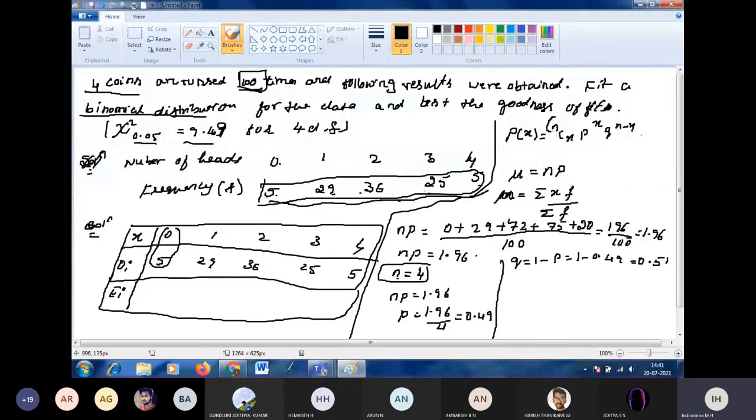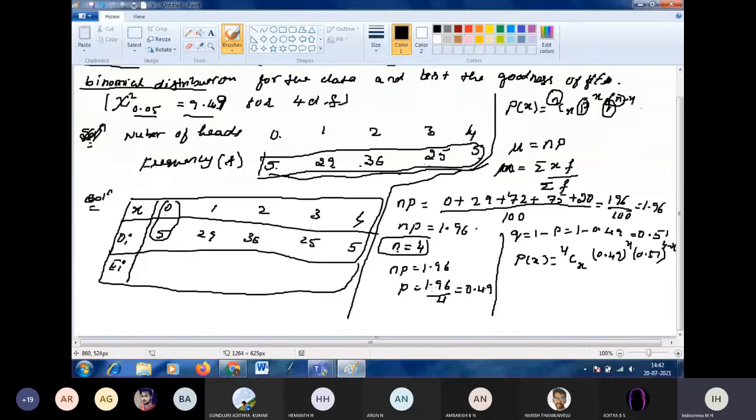Now I know the n value, the p value and the q value. Substitute these values, then go on substituting the x values and you can find the expected value. So P of x becomes 4Cx, 0.49 to the power of x, 0.51 to the power of 4 minus x. Next, go on substituting x as 0, 1, 2, 3 and 4.